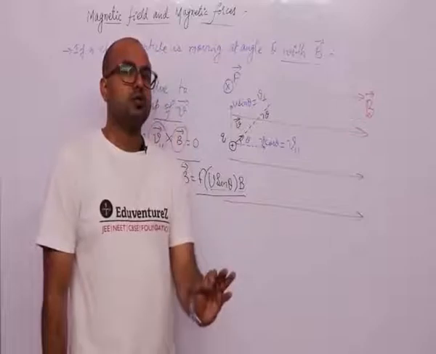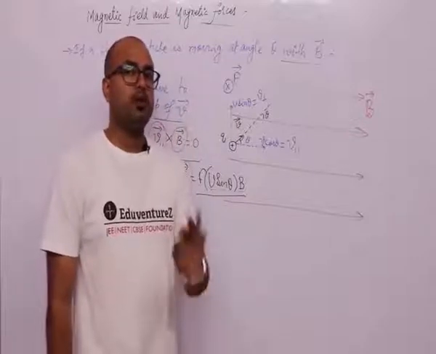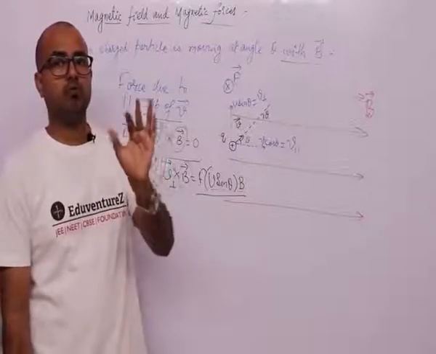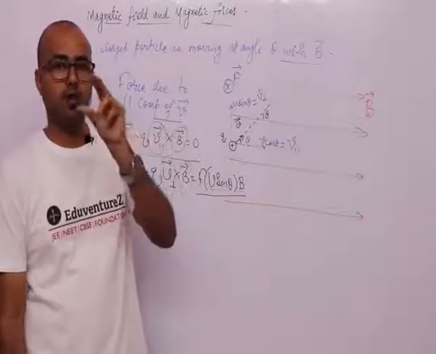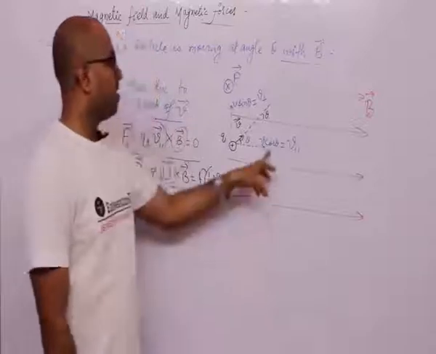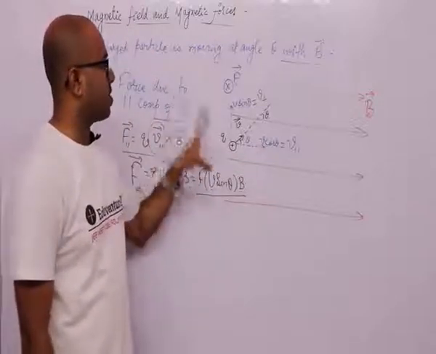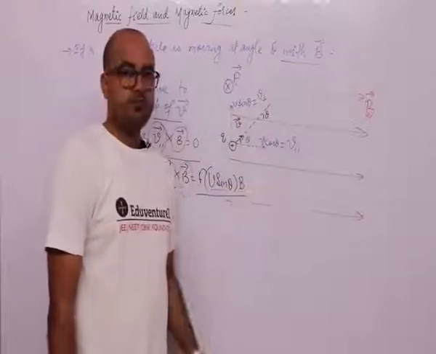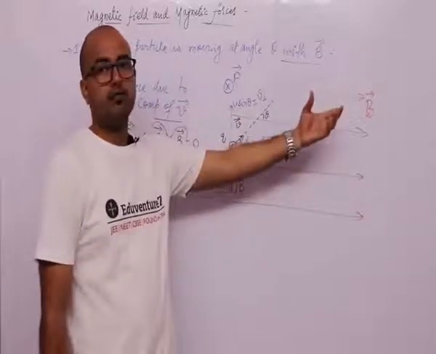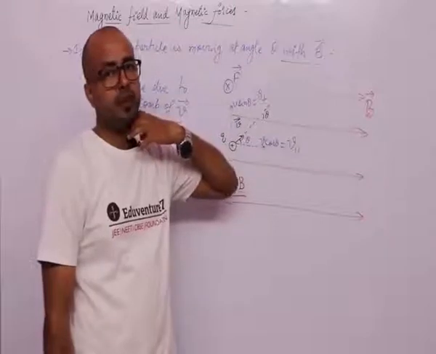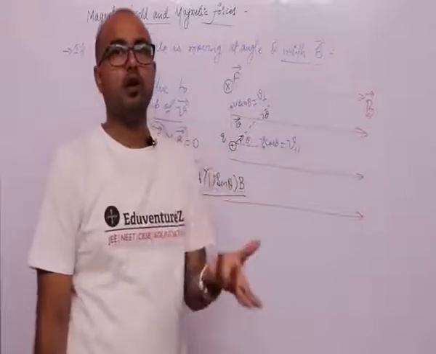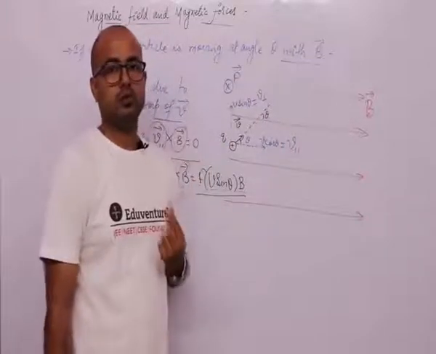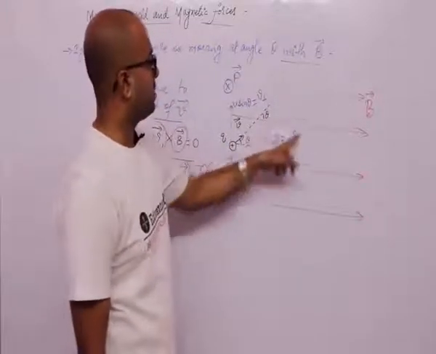The force only comes into existence due to the perpendicular component of velocity. The parallel component of velocity does not have any role in the force, because the parallel component makes an angle of 0 degrees with the magnetic field, so it will not give any contribution to the value of force.